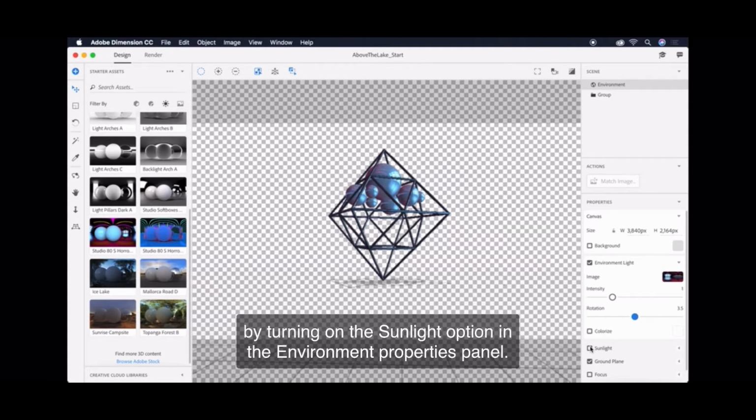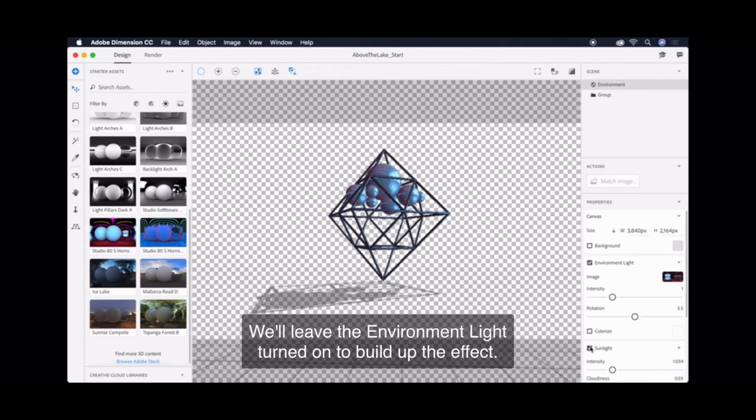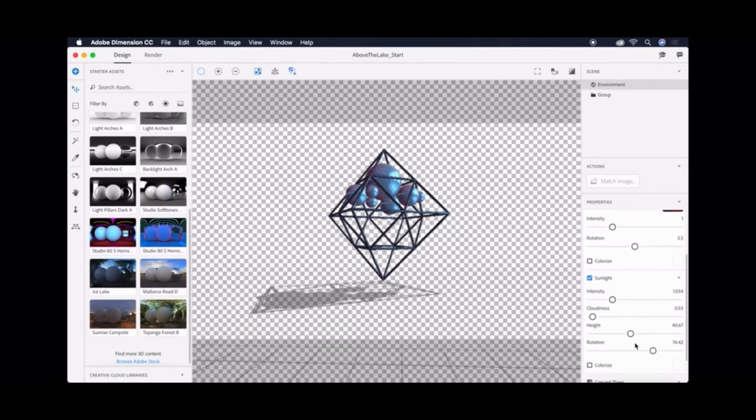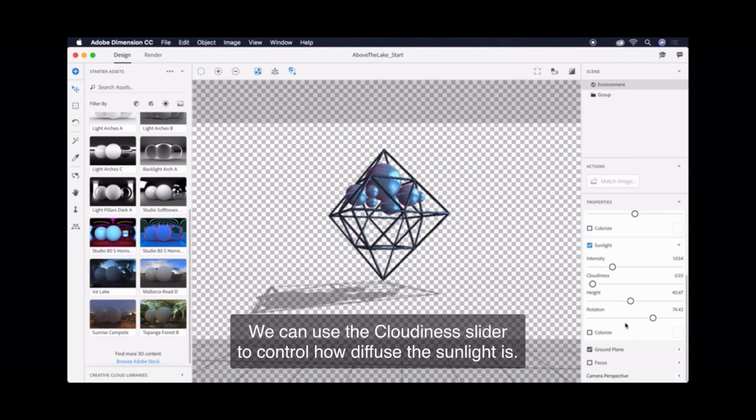Let's build up some additional lighting effects. By turning on the sunlight option in the Environment Properties panel, we'll layer it on the environment light to build up the effect. Sunlight provides strong directional lighting, and the shadow it affects is cumulative.